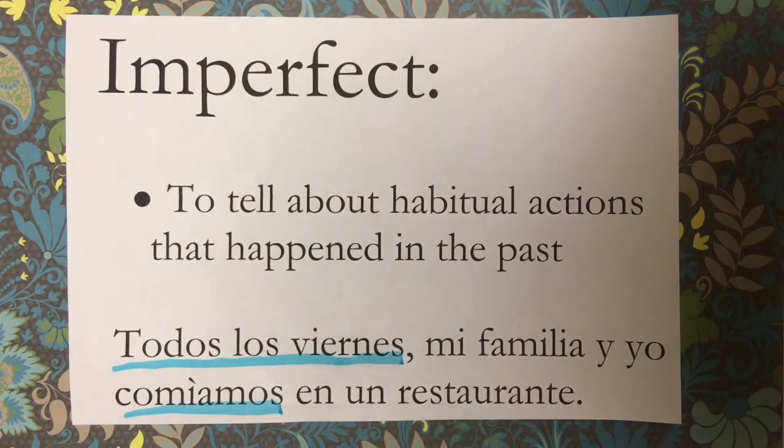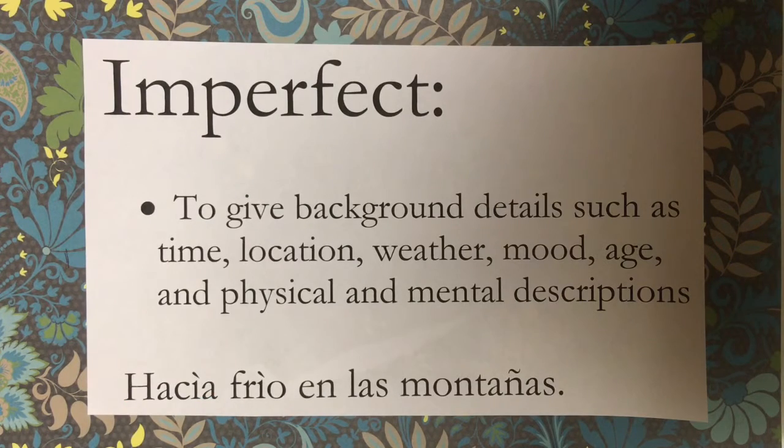Another use of the imperfect is to give background details such as time, location, weather, mood, age, and physical and mental descriptions. For example, hacía frío en las montañas. You use the verb hacía, the imperfect form of the verb hacer, because you are giving a description of the weather in a place.